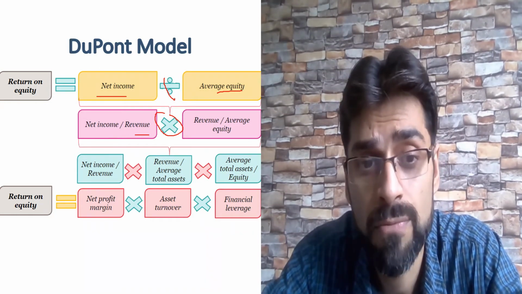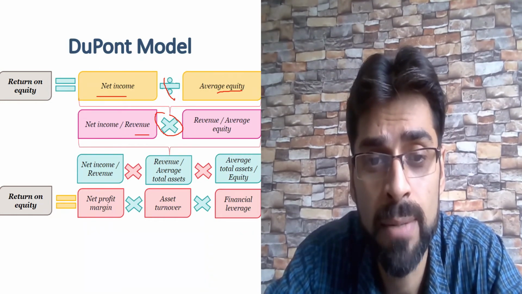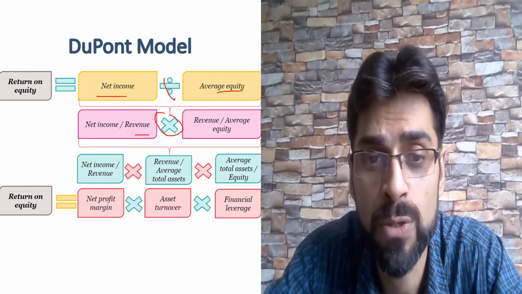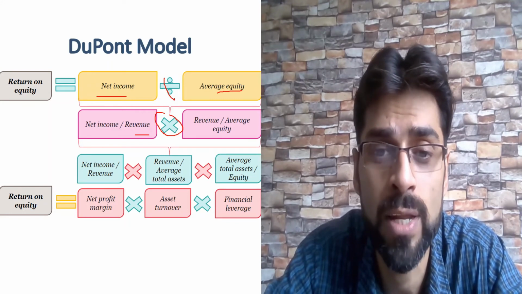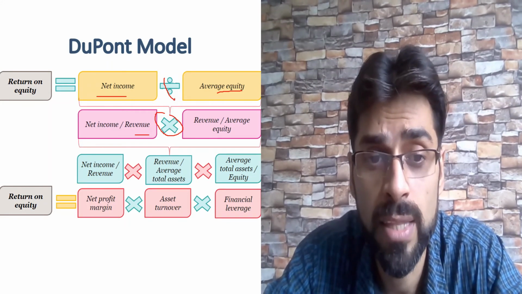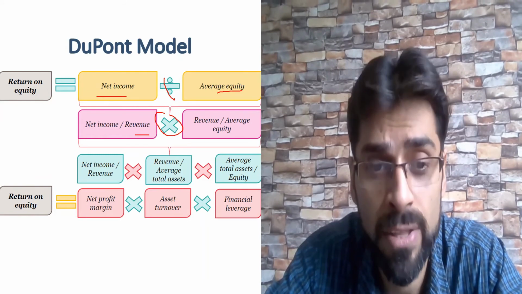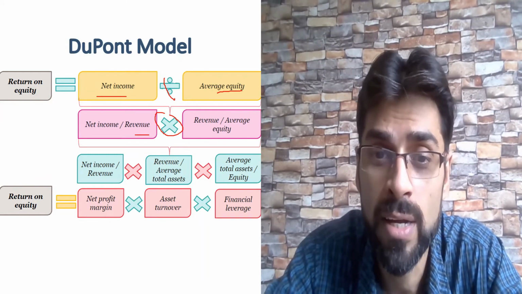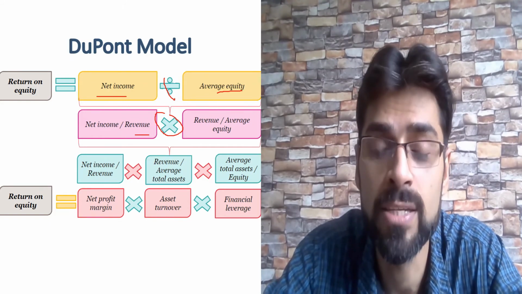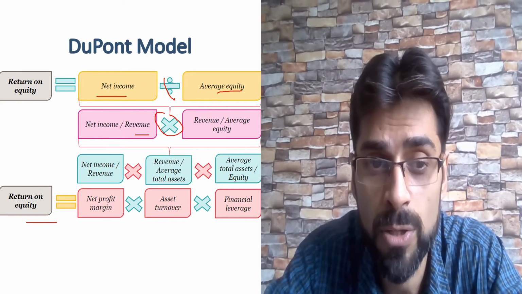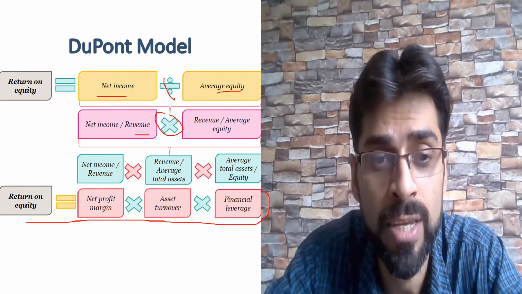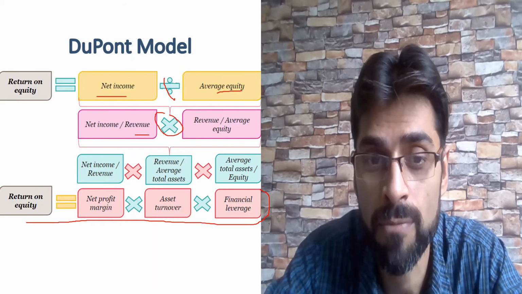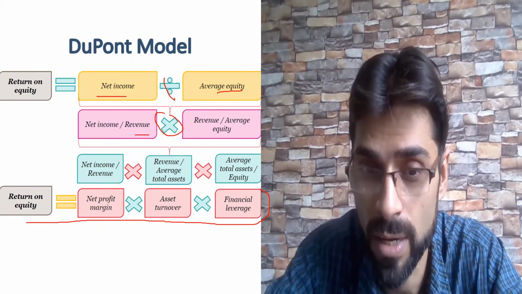Then we further divide it by average total asset. So net income by revenue is 1, then revenue by average total asset, then average total asset by equity. Net income divided by revenue is net profit margin, revenue divided by average total asset is asset turnover, average total asset divided by equity is financial leverage ratio. So this formula shows that return on equity is a multiple of net profit margin, asset turnover and financial leverage.